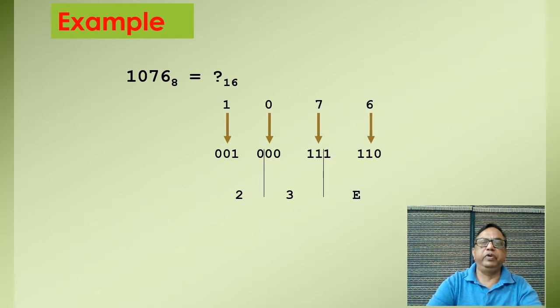Here we are having another pair 0 0 1 1, means 2 plus 1 is equal to 3, and here we are having only 2. So this value 1076 of octal number is equivalent to 23E of hexadecimal. So this is the answer.